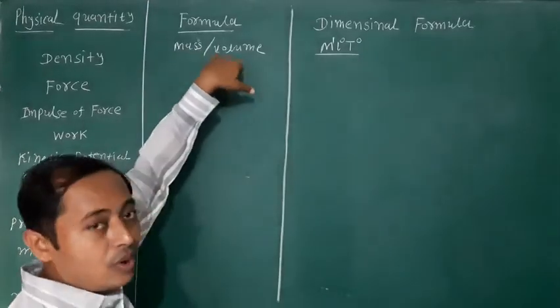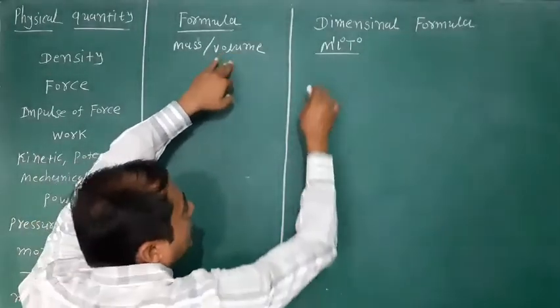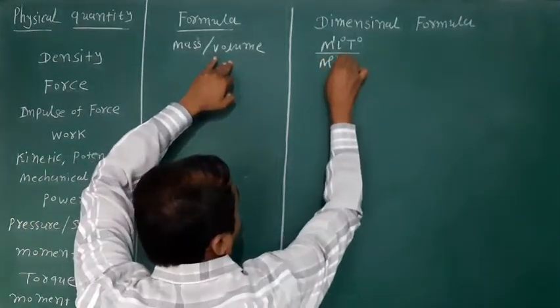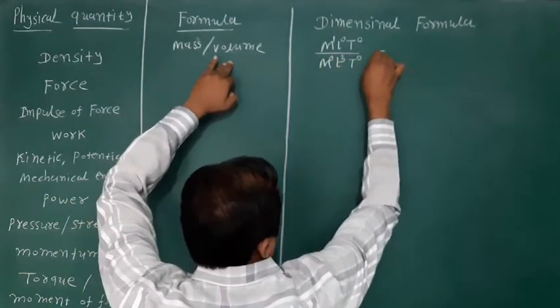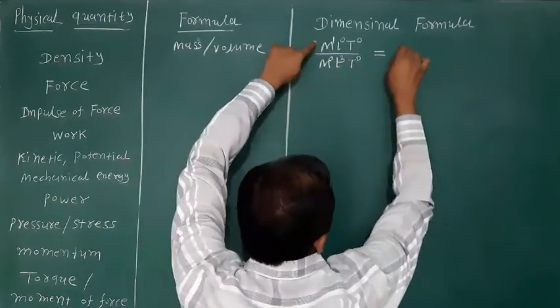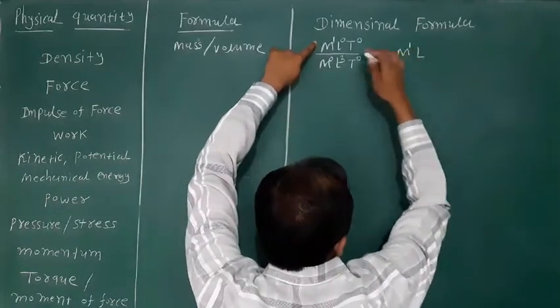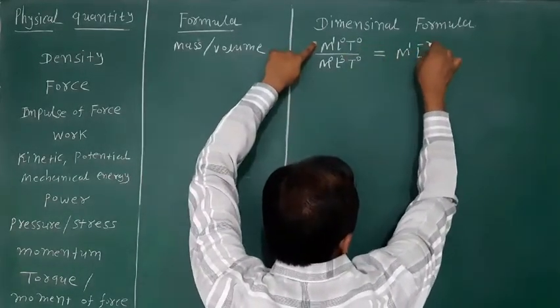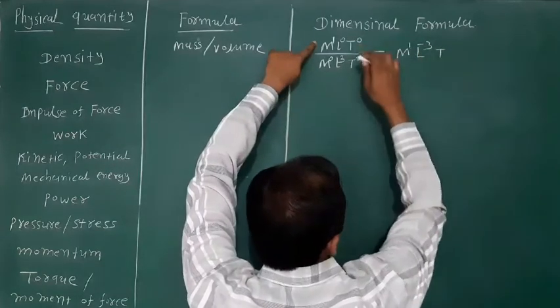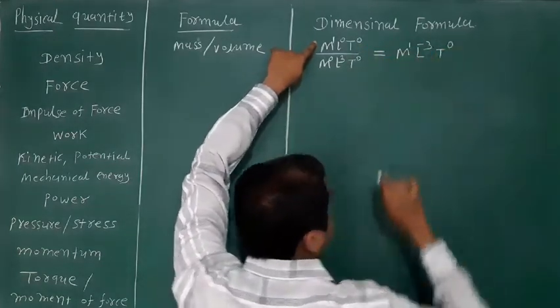And the dimension formula for volume is M0 L3 T0. Means M raised to 1 minus 0 means 1, L raised to 0 minus 3 means L raised to minus 3, and T raised to 0 minus 0 means 0.